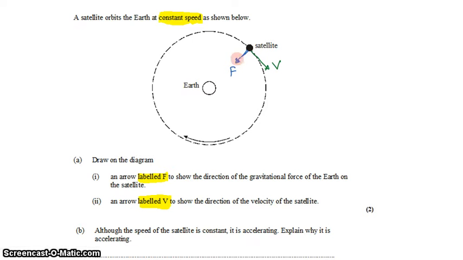Now the relative lengths of the arrows are not important here because they're completely different units, so we can't really compare them. We can only compare their directions. Force is in newtons, velocity is in meters per second. So we just need to make sure that we get the directions right.